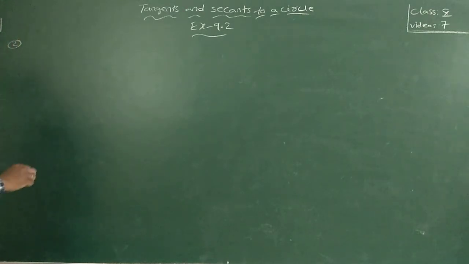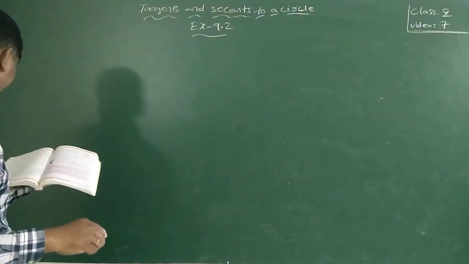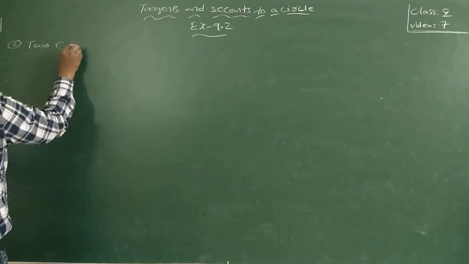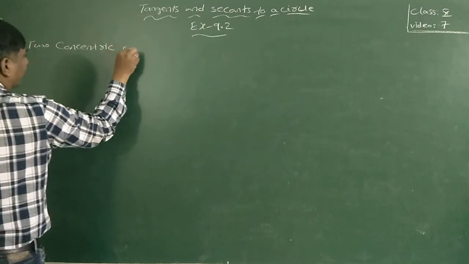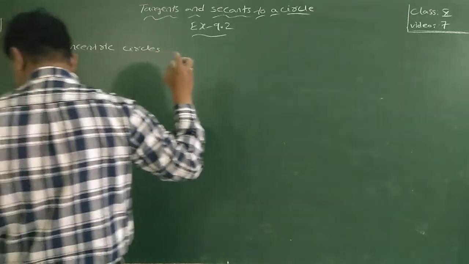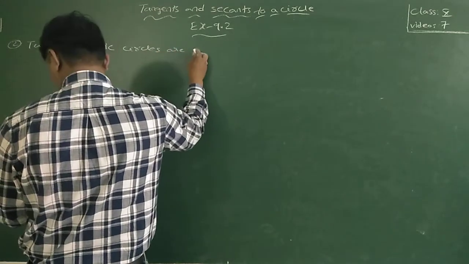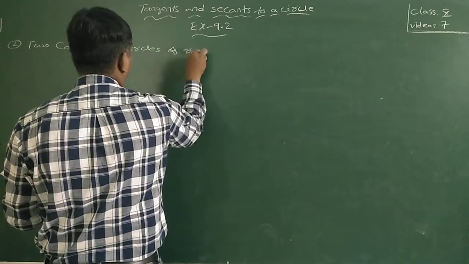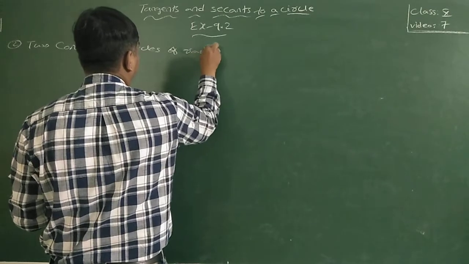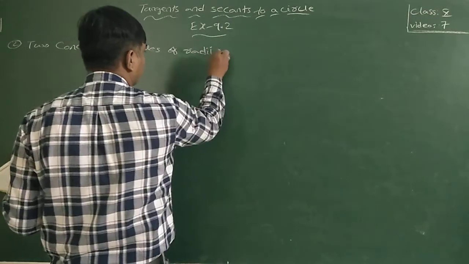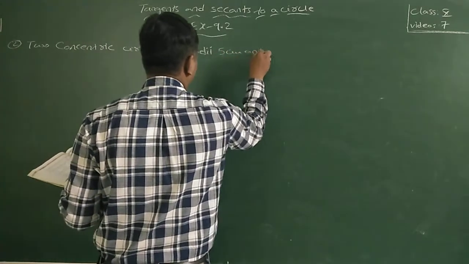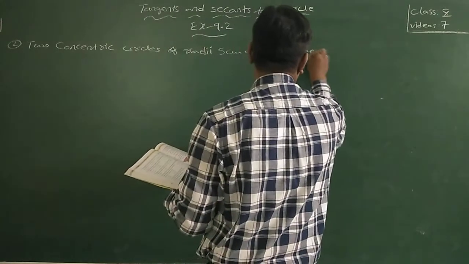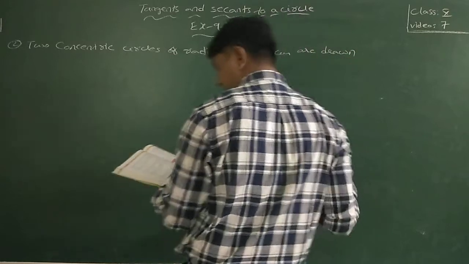And the second question is: two concentric circles of radii 5 cm and 3 cm are drawn.